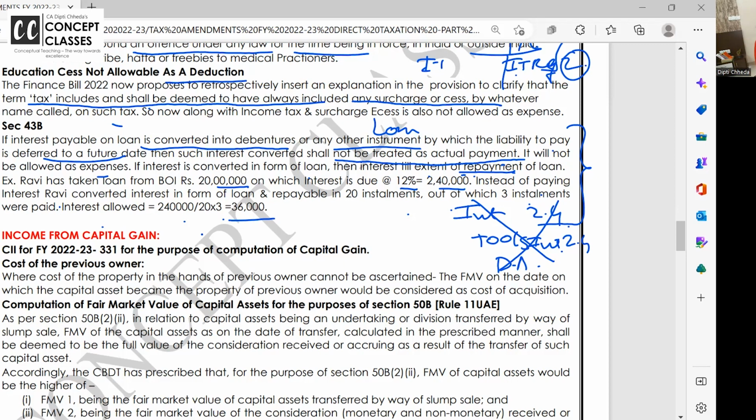Not cover all the amendments in one lecture. We'll concentrate on slab rates and 5 heads of income, deductions, return, and TDS. We'll make a separate video.